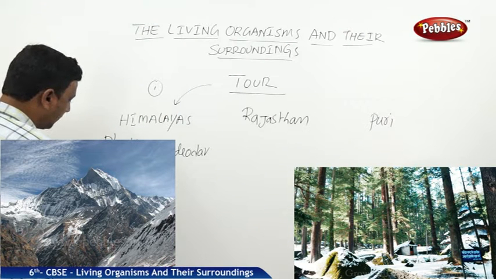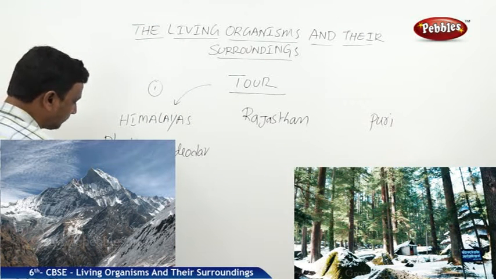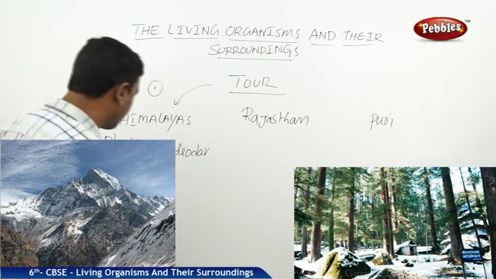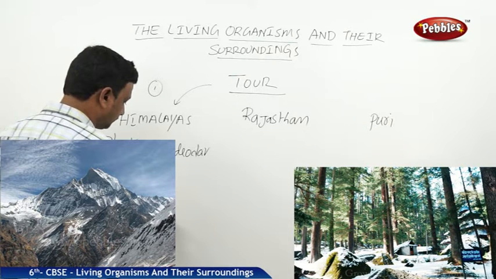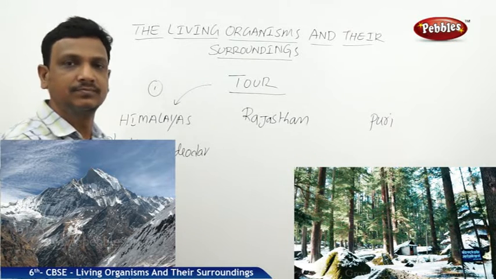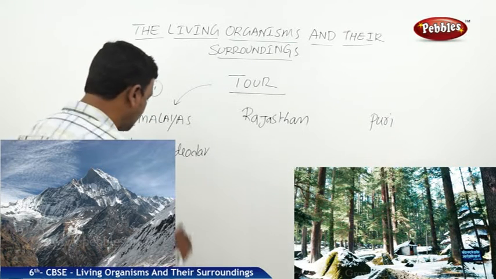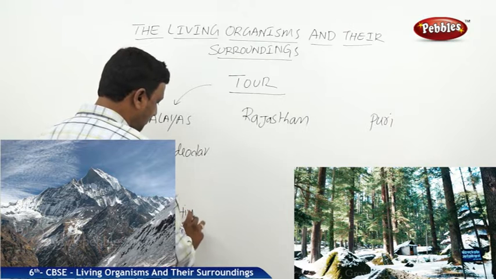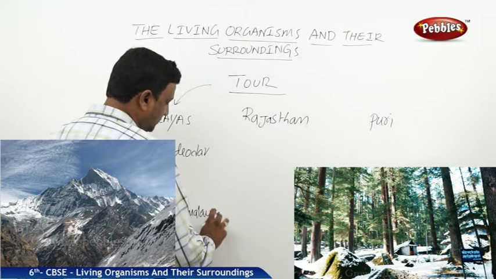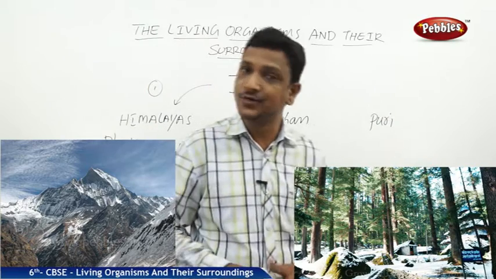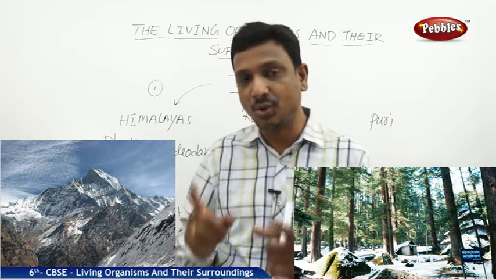What kind of animals do you observe over there? So what do you find over there? You find yak, right? You find yak, and you find Himalayan fox. So there you find animals, there you find plants, but those animals and plants are different from the animals and plants that we have in our place.